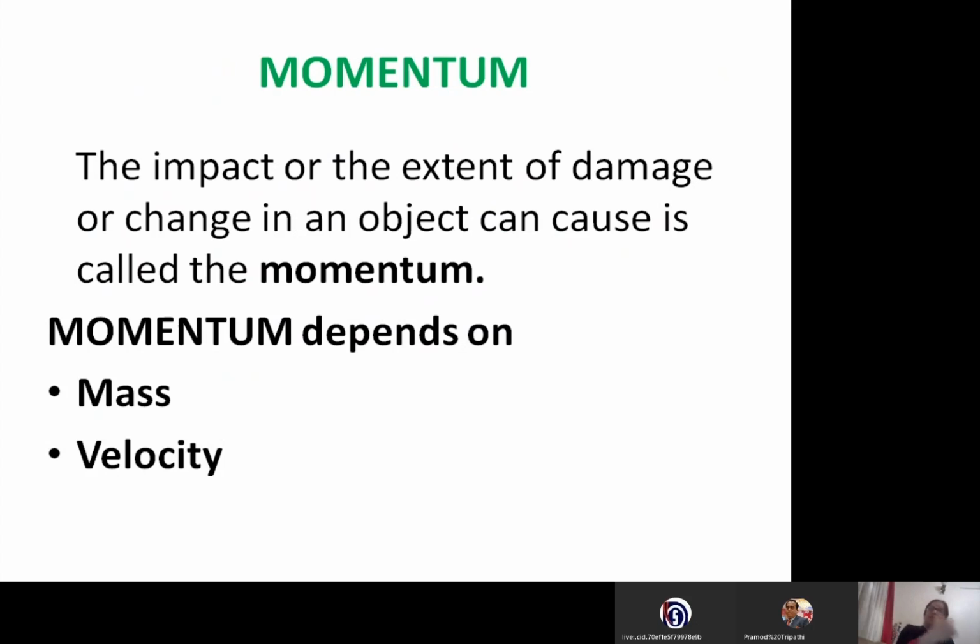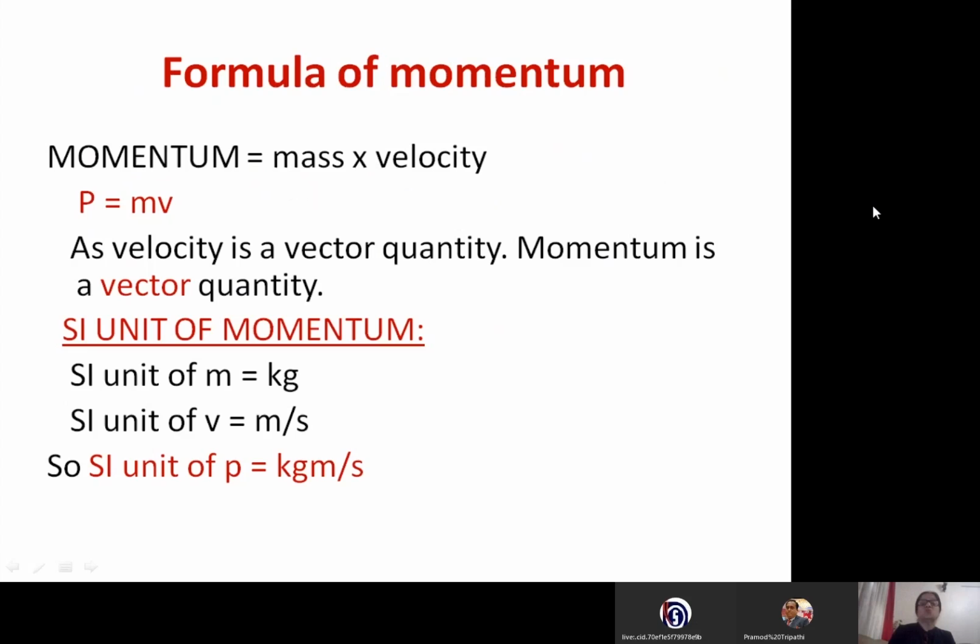It means we have seen that momentum depends on mass and velocity. In the first video of the wrestler, it was showing momentum depends on mass. In the second, momentum depends on velocity, right? So if we combine these two, momentum depends on mass as well as velocity, directly proportional to mass and directly proportional to velocity. That is how the formula of momentum is mass into velocity.